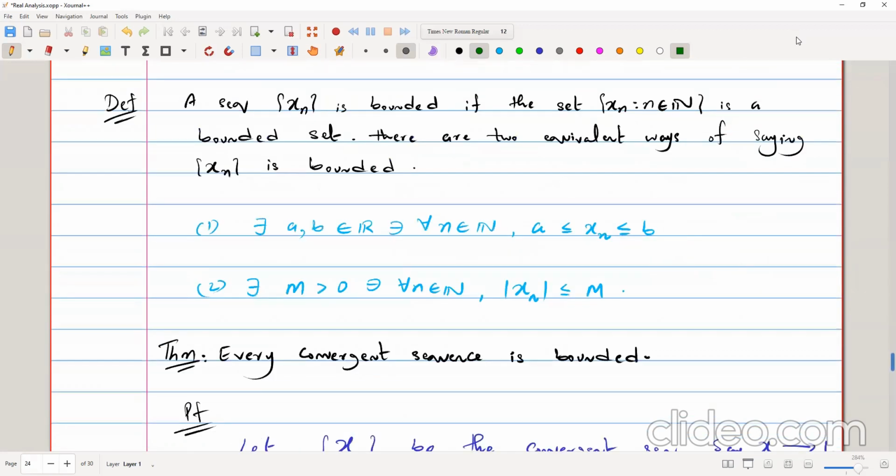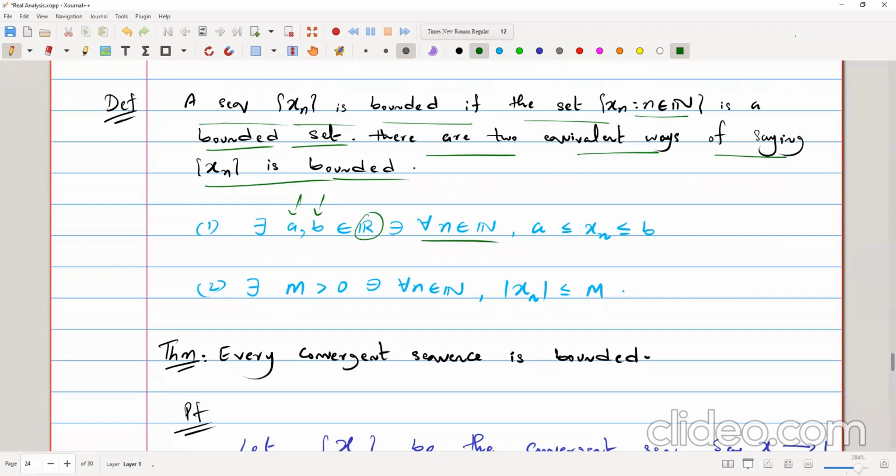Now there is a definition that a sequence xn is bounded if the set of xn such that n belongs to N is a bounded set. There are two equivalent ways of saying xn is bounded. We call the sequence bounded if there exist a, b, two real numbers, such that for all n belongs to the naturals, this sequence xn is bounded between these two numbers a and b.